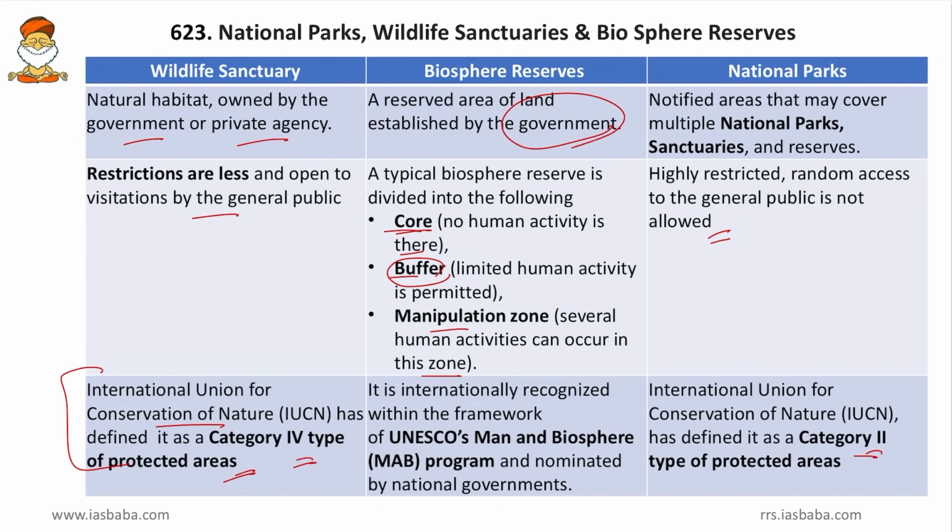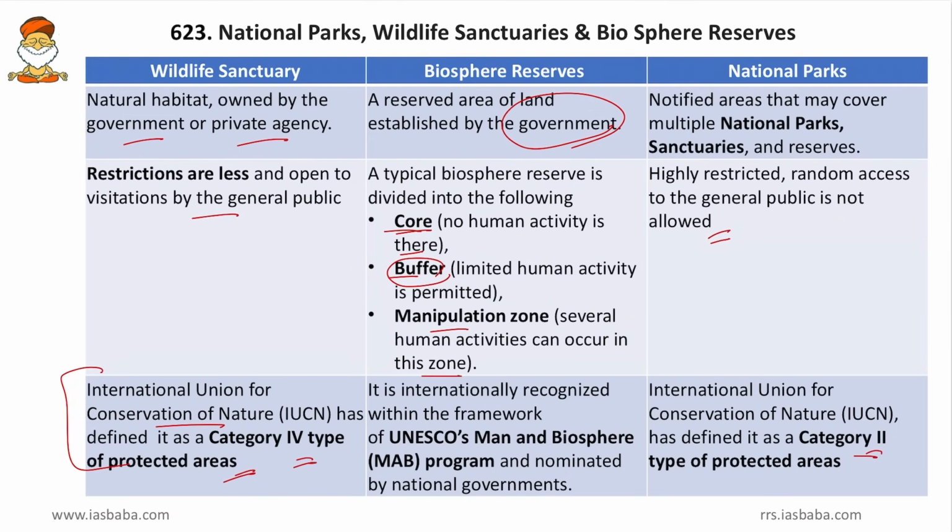And friends, these wildlife sanctuaries and national parks are notified under the Wildlife Protection Act alone. Moreover, there are other types of protected areas, that is the elephant reserves, tiger reserves, etc. Those are not notified under the Wildlife Protection Act; they are notified under the National Tiger Conservation Authority rules or the National Elephant Conservation Authority rules, and those have a different criteria related to the population of elephants and tigers, and those are not related to wildlife sanctuaries and national parks.